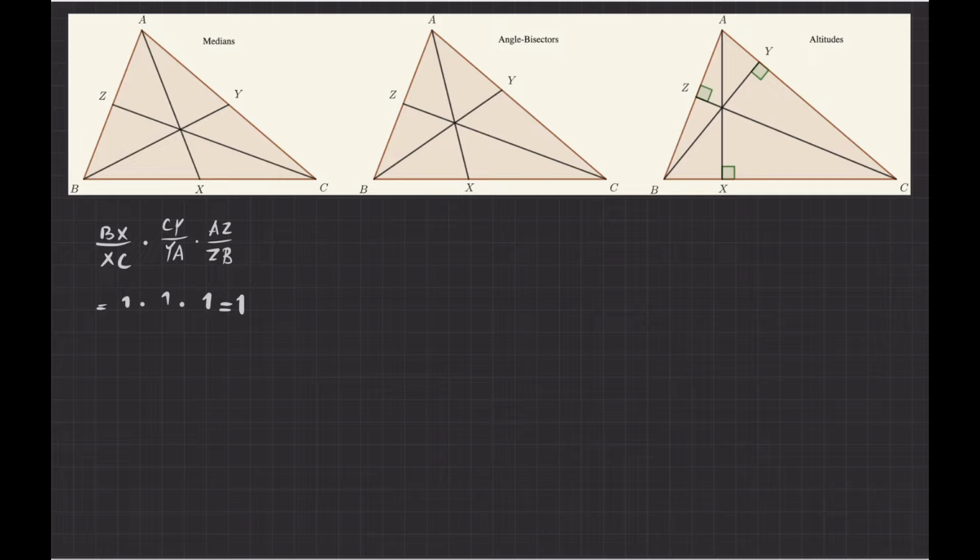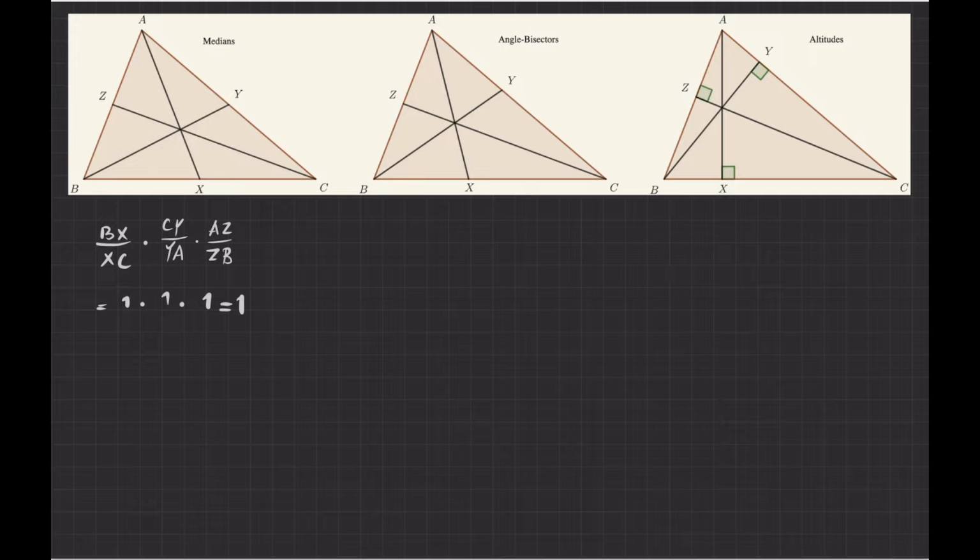For angle bisectors, I have to use a theorem. If you watch my previous videos, there is a theorem called the angle bisector theorem. So again, for this case, I am assuming that AX is the angle bisector of angle A, BY is the angle bisector of angle B, and CZ is the angle bisector of angle C. And of course, in reality, we know that they are concurrent, but that is something we don't know at the moment. We want to prove it.